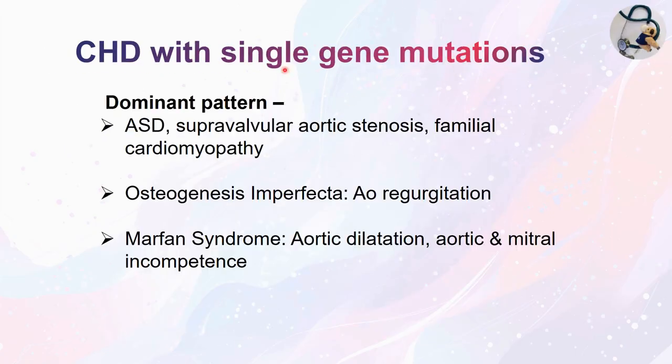Some congenital heart diseases have a dominant pattern of inheritance. So this is one type of single gene mutation. The examples are ASD, supravalvular aortic stenosis, familial cardiomyopathy. Then osteogenesis imperfecta, where aortic regurgitation is common. Marfan syndrome, where aortic dilatation, aortic and mitral incompetence can be seen.